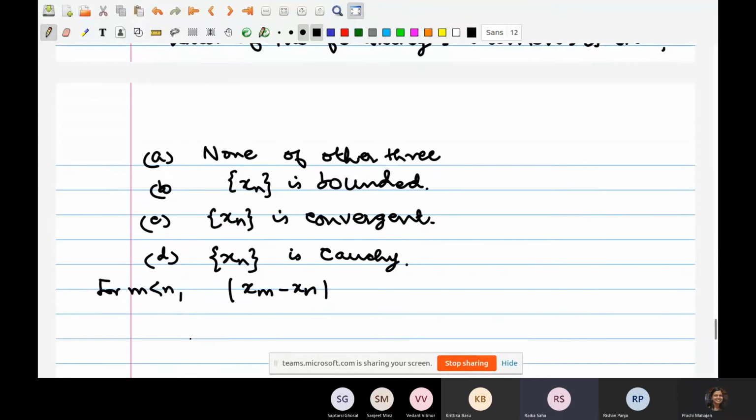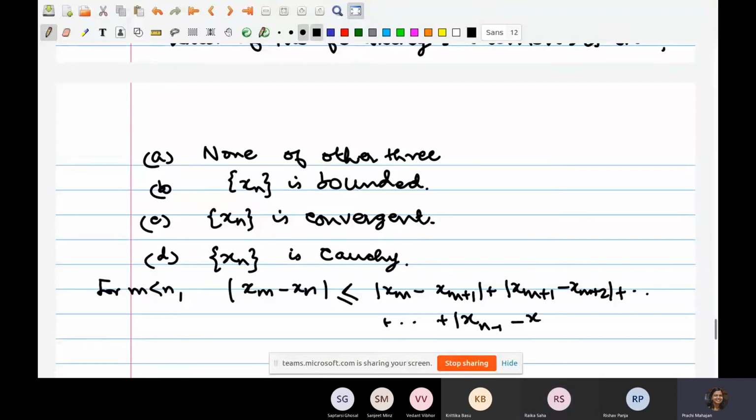Then that would be less than or equal to xm minus xm plus 1. And so if we move till xn, is that correct, what I am writing? Yes, you apply the triangle inequality recursively till you reach the point n minus 1 minus n.